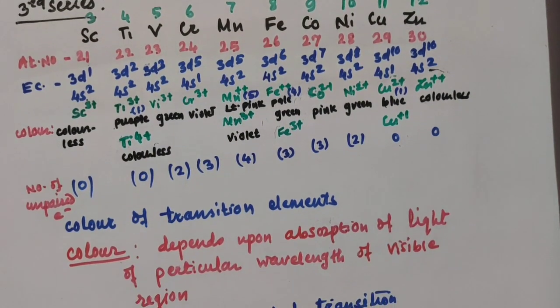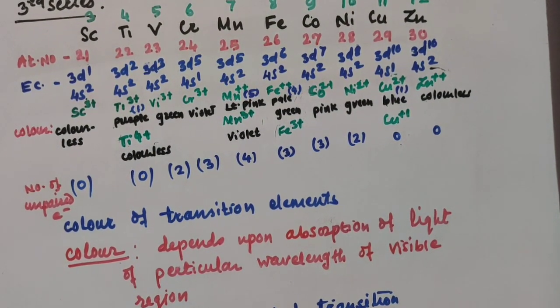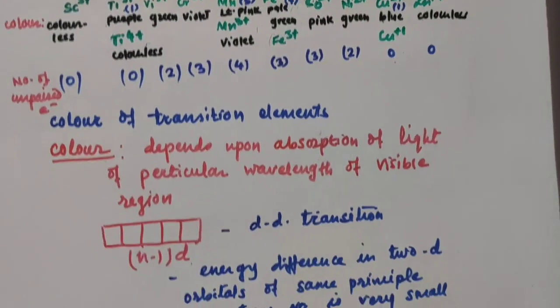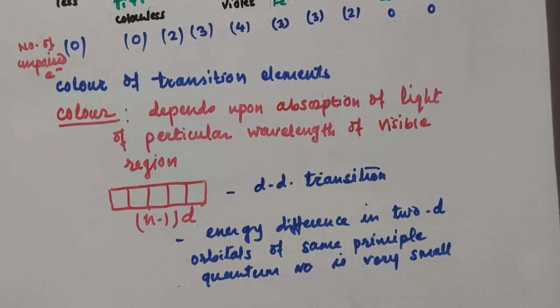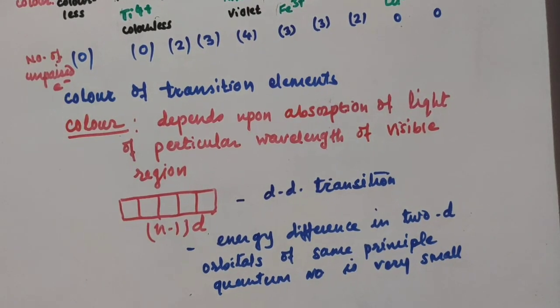Why? Because the energy difference between two d orbitals of the same principal quantum number is very small, and that's why they can easily absorb that much energy from the visible region. They absorb light of a particular wavelength of visible light and appear colored. So this is about the color of the transition element.